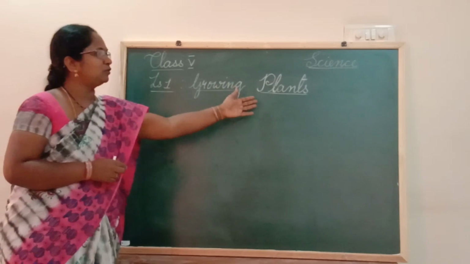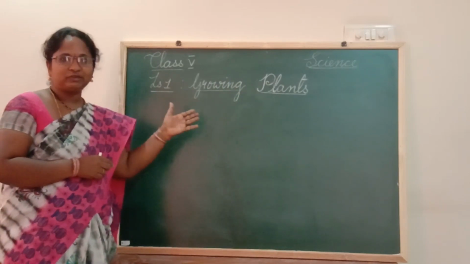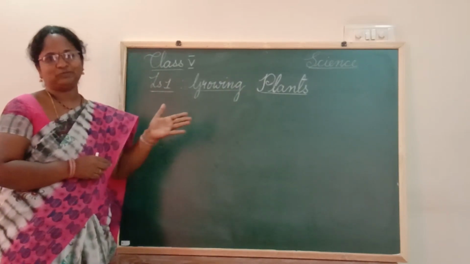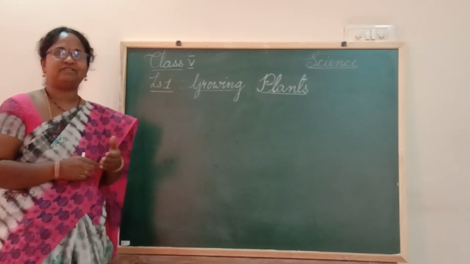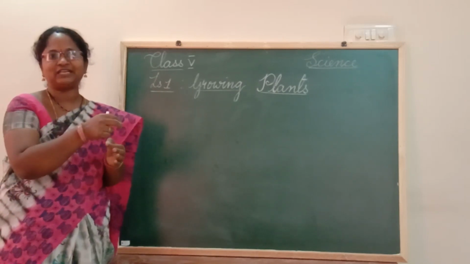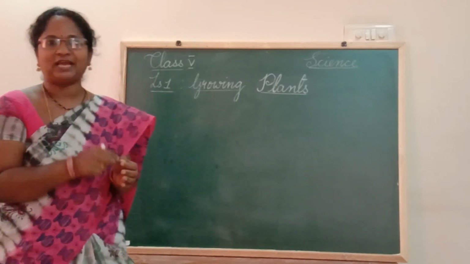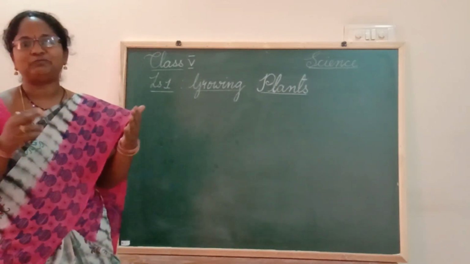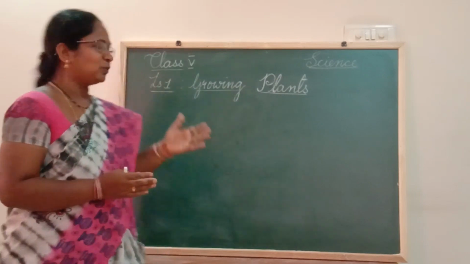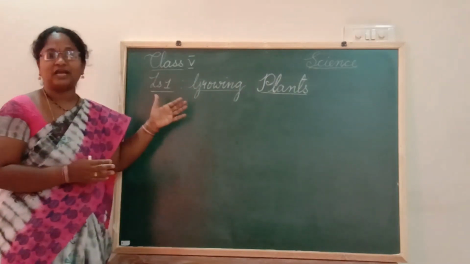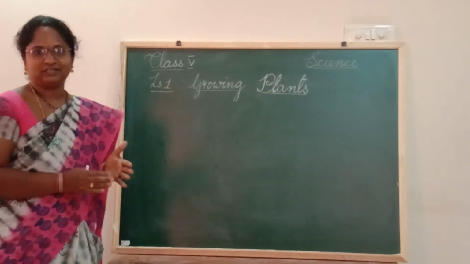So we all know what we'll be doing in June. Yes, the rainy season will start and we'll start sowing our seedlings and seeds, or other small saplings we'll be planting. Yes, in this way we will be growing the plants. So first let us see how plants are grown from the seeds.